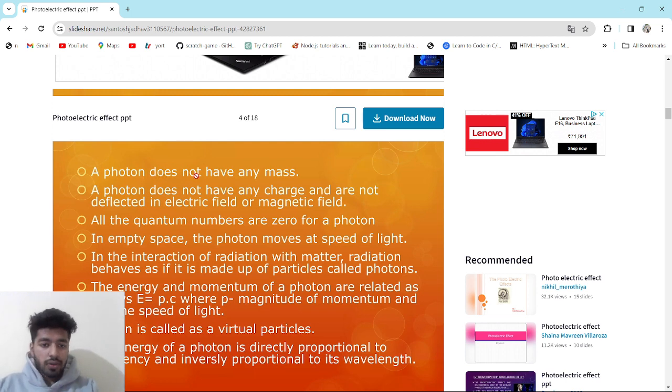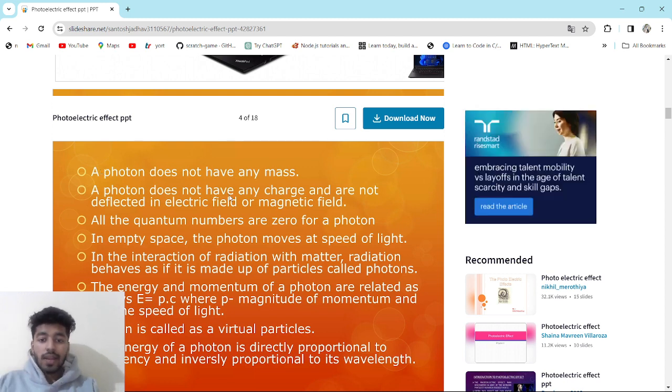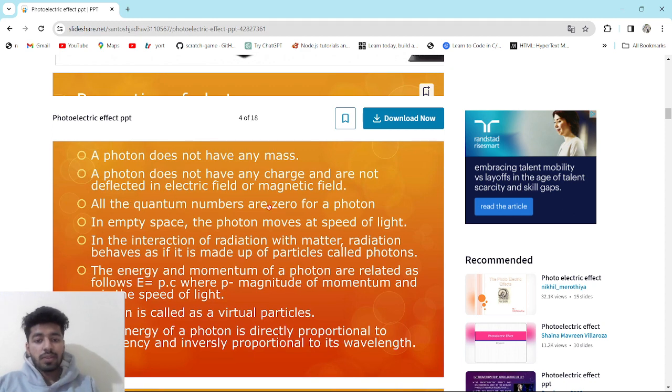Photon does not have any mass. Understand, light is made up of photons, and a photon is not made of any mass. A photon does not have any charge and is not deflected in an electric field or magnetic field. That means it does not change its direction in an electric or magnetic field. All the quantum numbers are zero for a photon. In empty space the photon moves at the speed of light.